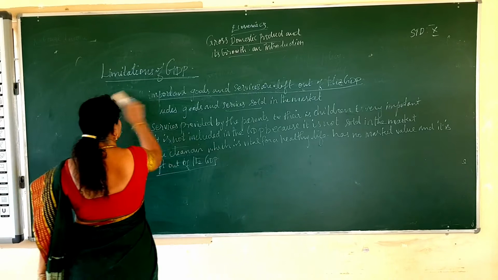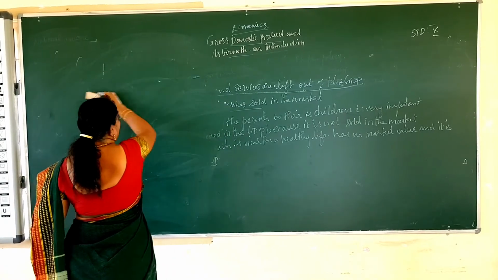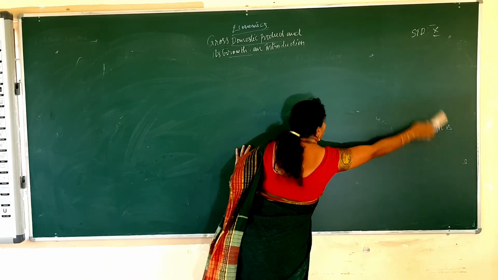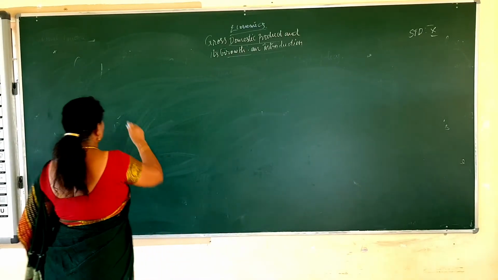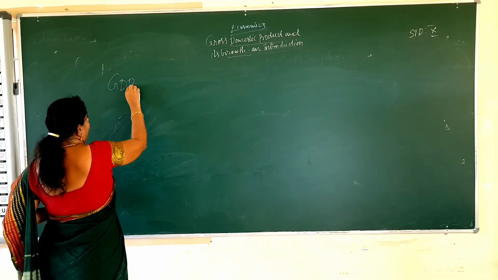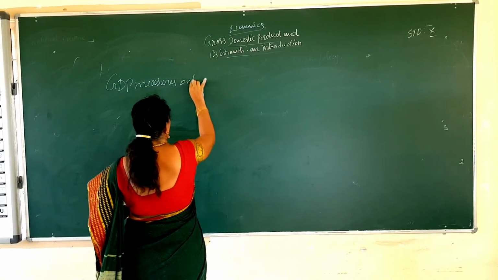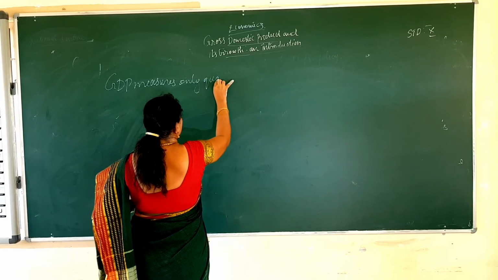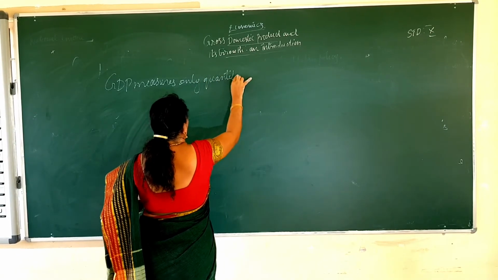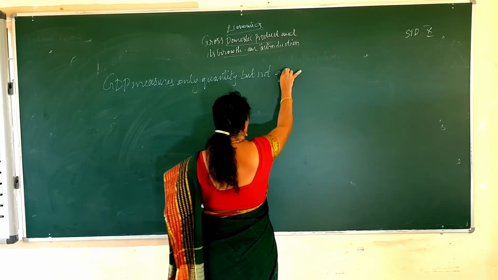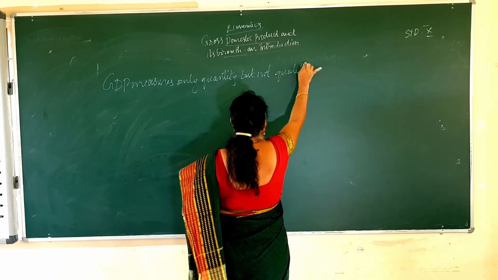And the next one is, GDP measures only quantity but not quality. Quality அதை கன்சிடர் பண்ணுறதே கிடையாது.